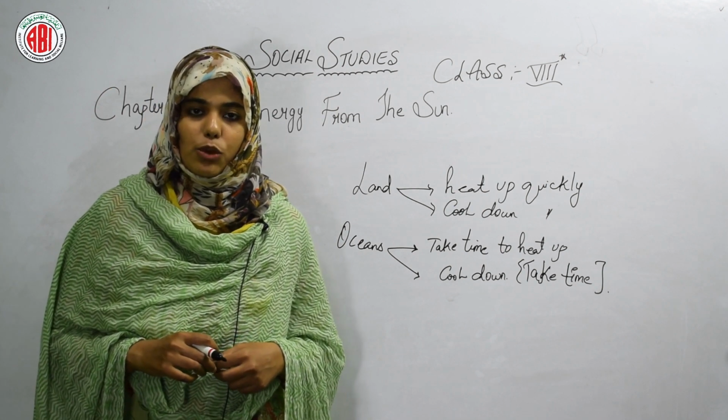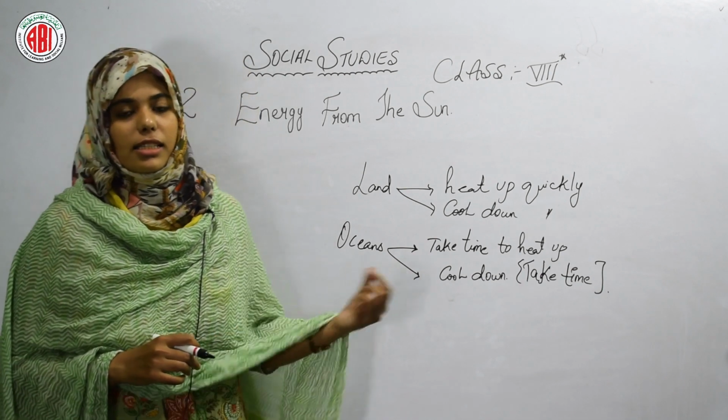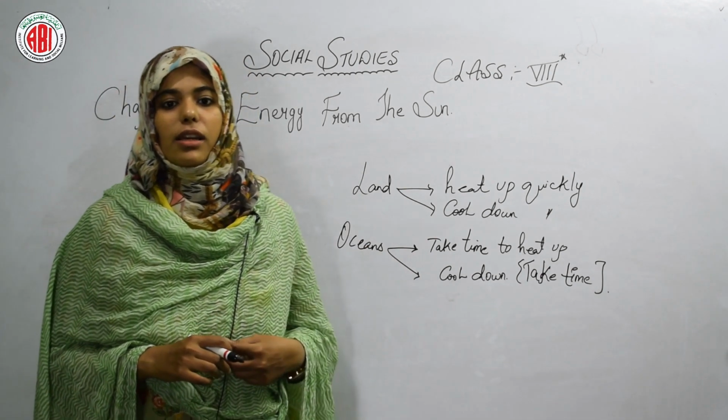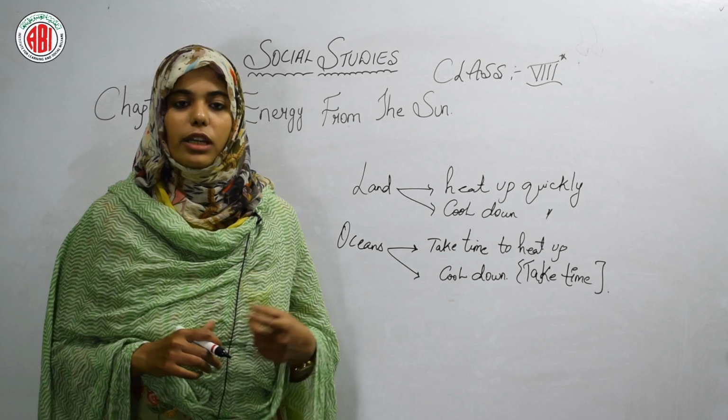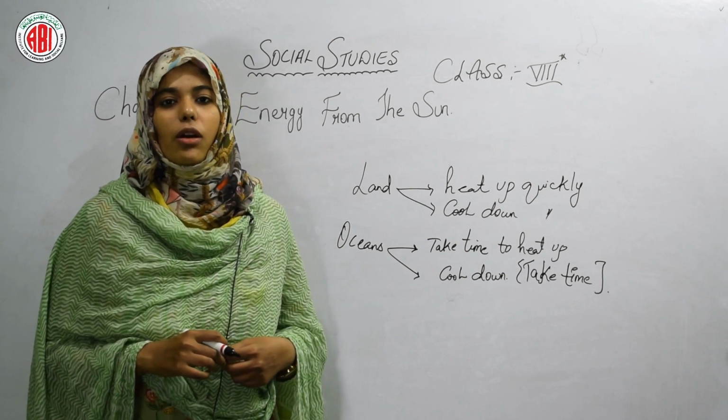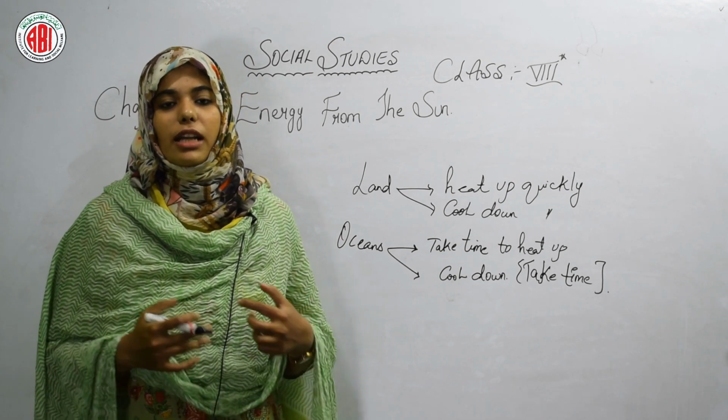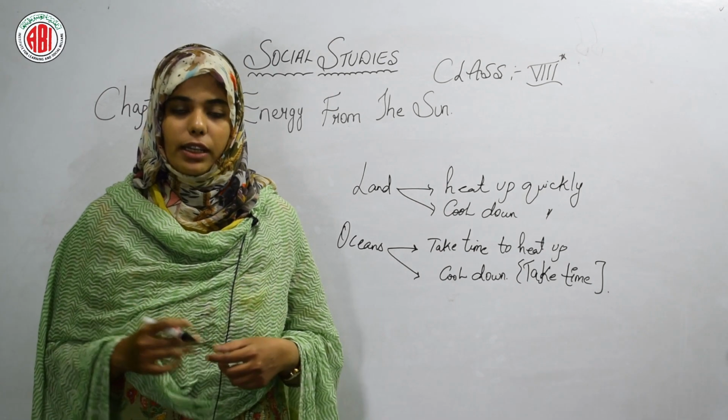So in the next class, in the continuation of this lesson, we will learn further how temperatures are recorded and how temperatures differ in different countries.